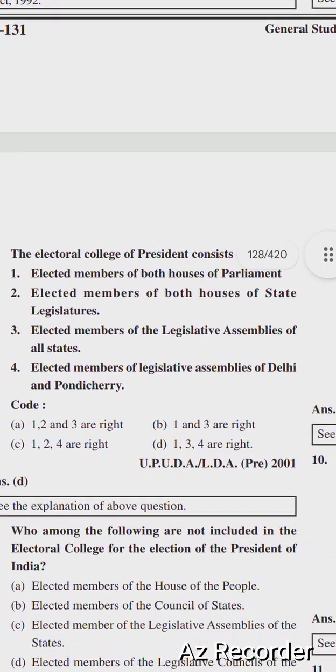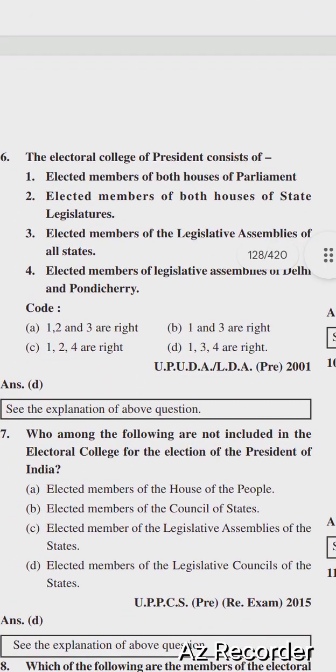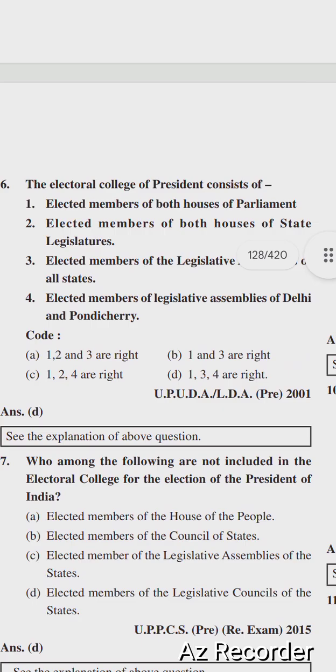Okay, next question is: the electoral college of the President consists of: options are elected members of both houses of Parliament, elected members of both houses of state legislature, elected members of the legislative assemblies of all states, elected members of the legislative assemblies of Delhi and Puducherry. The right option is option D, 1, 3 and 4: elected members of both houses of Parliament, elected members of the legislative assemblies of all states, and elected members of the legislative assemblies of Delhi and Puducherry.